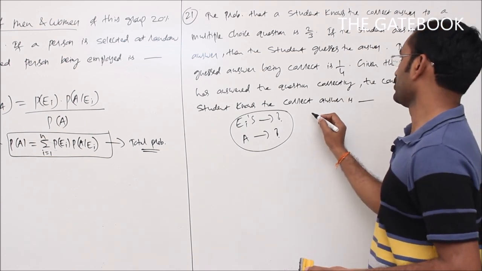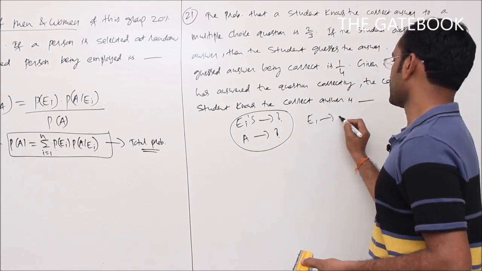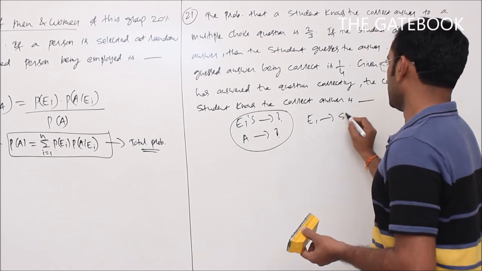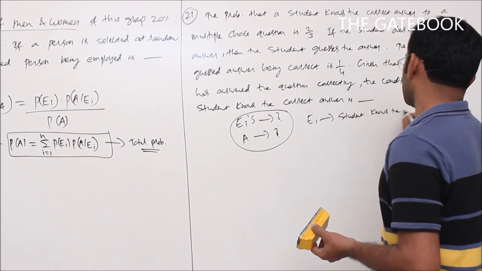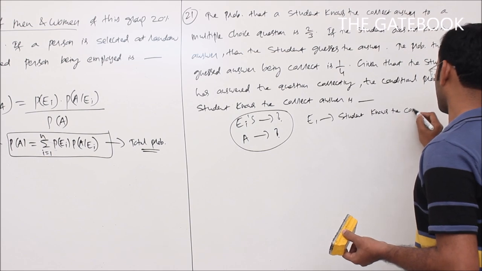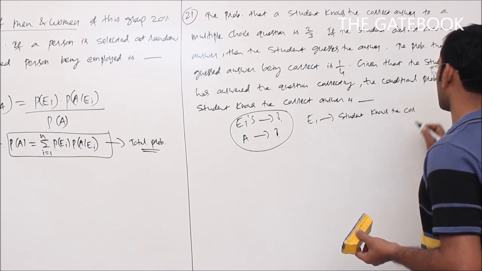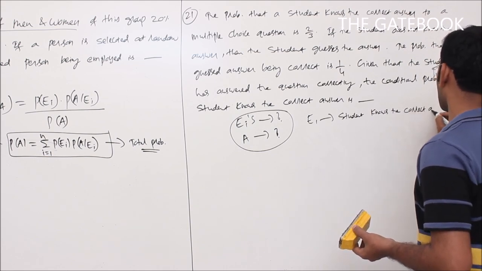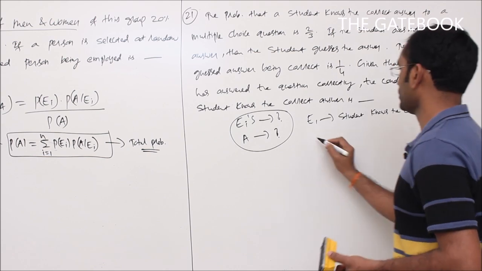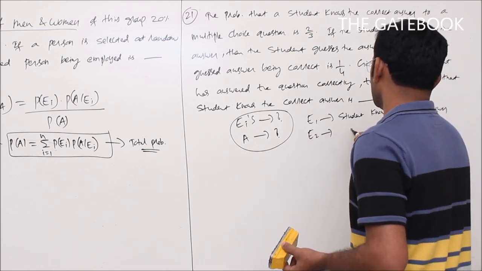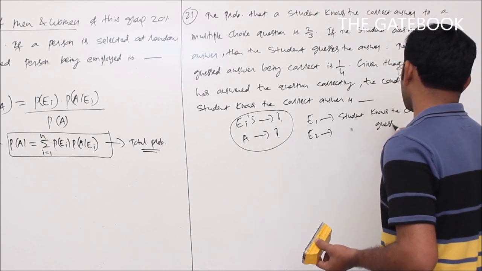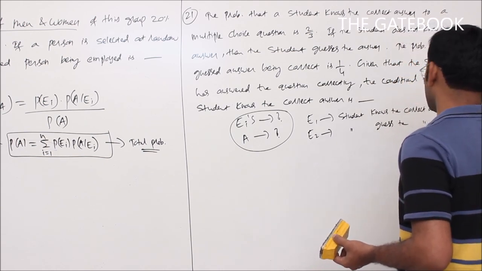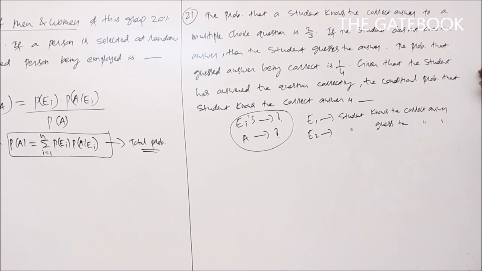So here I can divide into two categories. First, E1: the student knows the correct answer. That is one category, E1. E2: the student guesses the correct answer. E2 refers to the student guesses the correct answer.